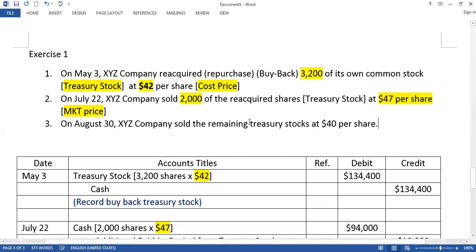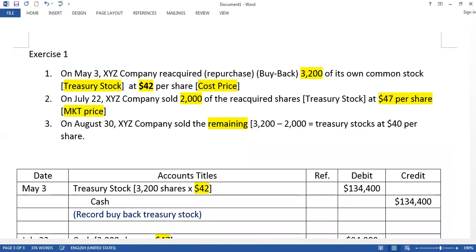Now, how to calculate the remaining? What is the amount of remaining share here? You buy 3,200 shares, right? From here, you sell 2,000. What is the remaining here now? 1,200, right? These are the remaining shares.